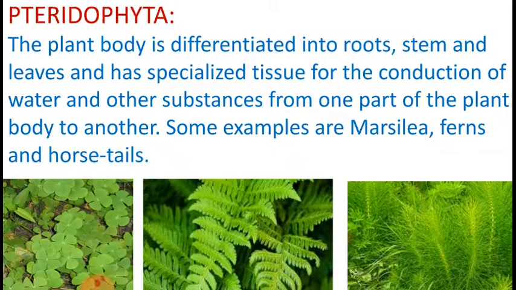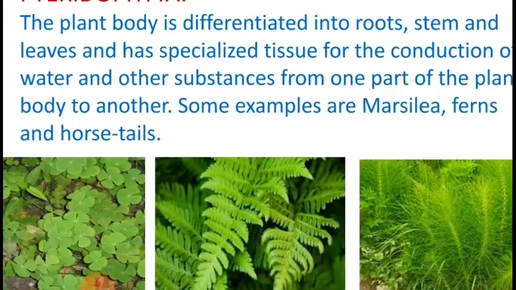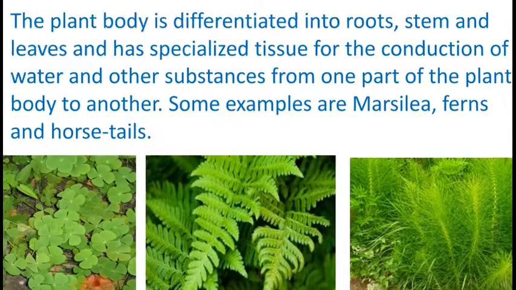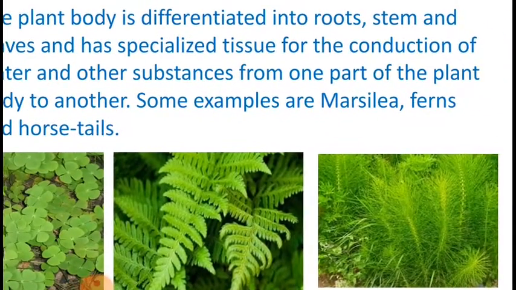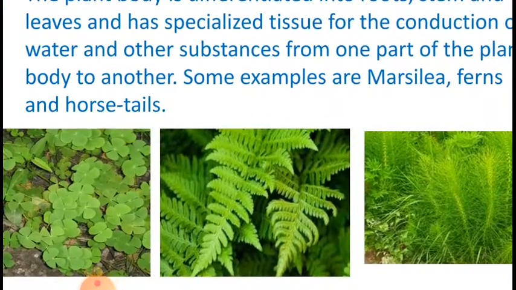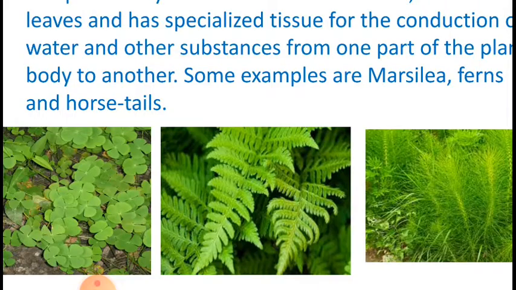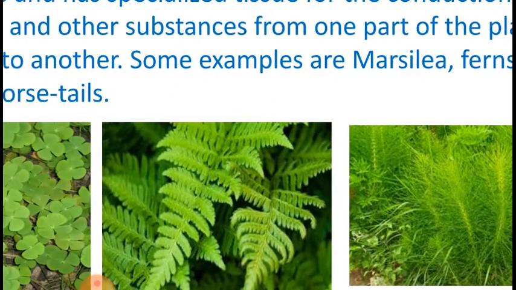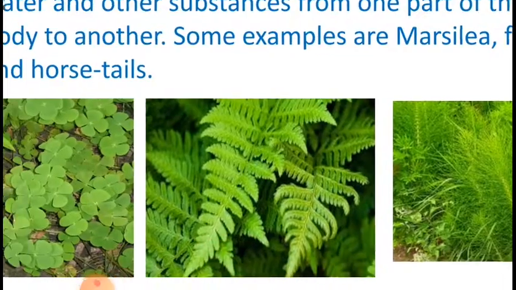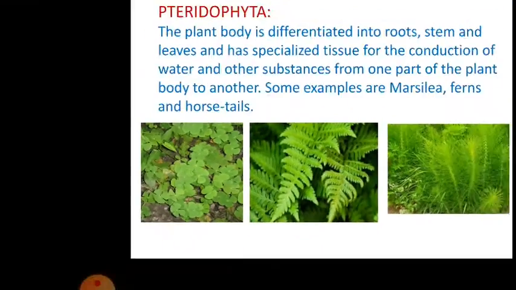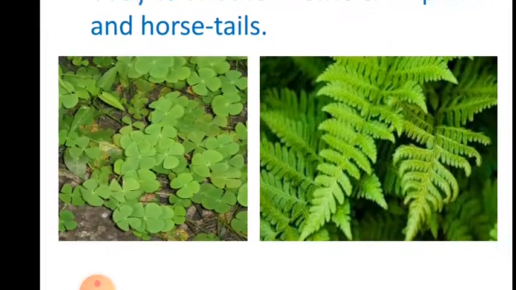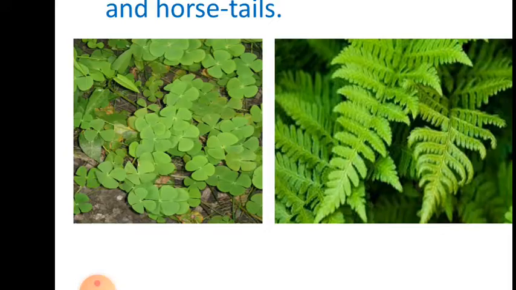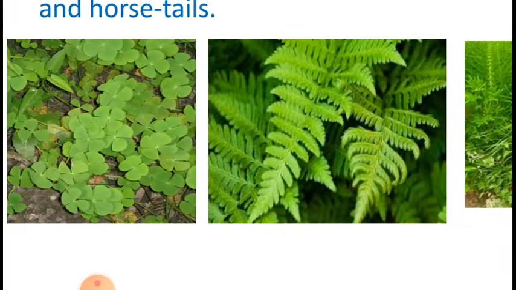Now let's talk about Pteridophyta. The plant body is differentiated into roots, stems and leaves and has specialized tissues for the conduction of water and other substances from one part to another. Now let us see some examples of Pteridophyta. Examples are Marsilea, ferns and horsetails. Here I have given you the diagram or the figure in order to understand and identify the plant body.